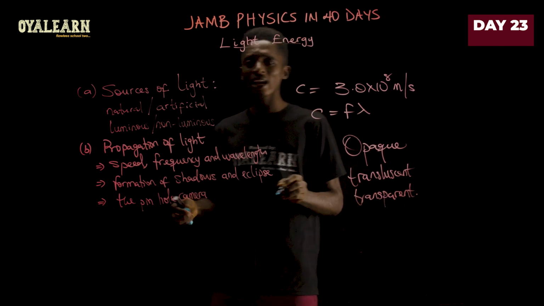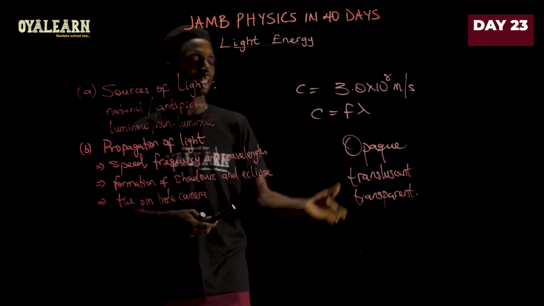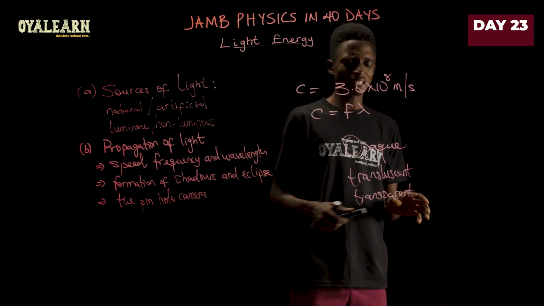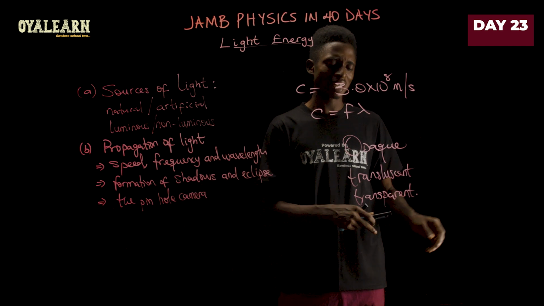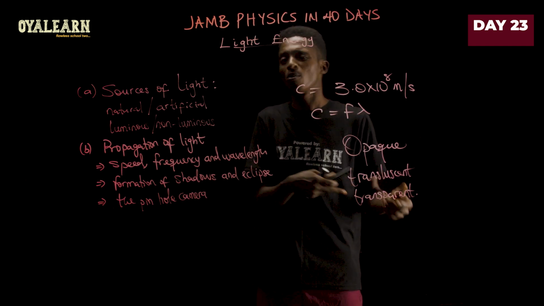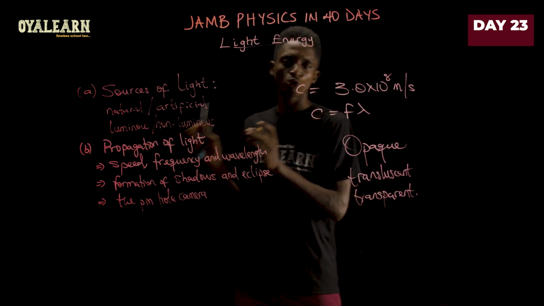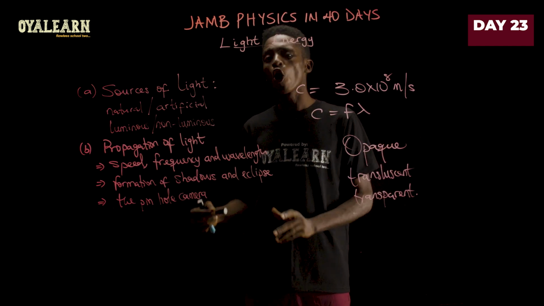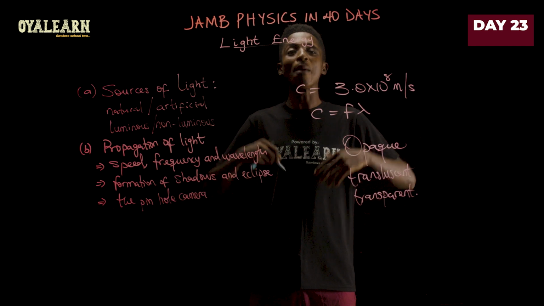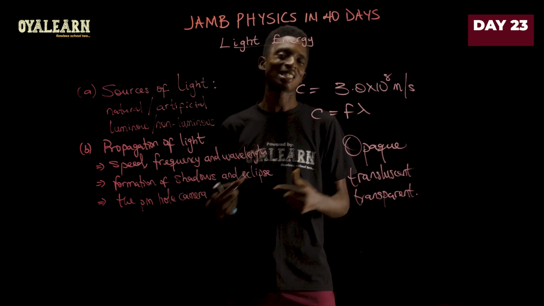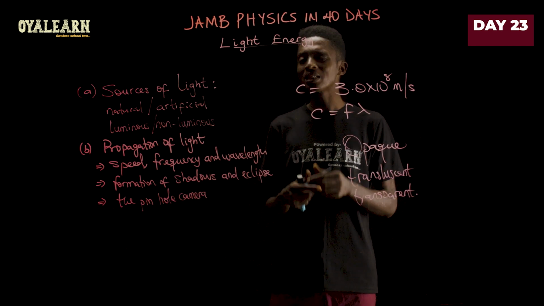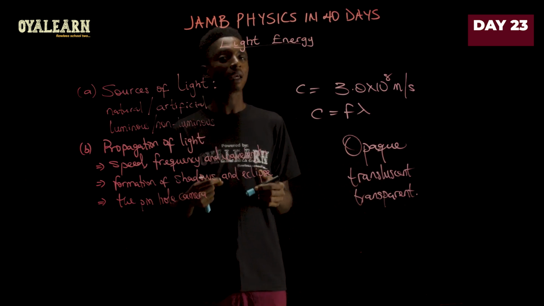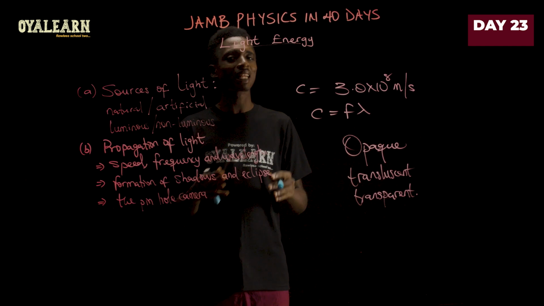Now, there's a common error among students when it comes to defining these. They often say that opaque will block all the light, transparent will allow all the light, and translucent will allow some of the light. No, it is not true. Opaque, yes, would block light, but it doesn't block all the light. It blocks a majority of the light that is incident on it. So please get this right. Light is able to pass through even opaque objects. It's just to a certain degree.